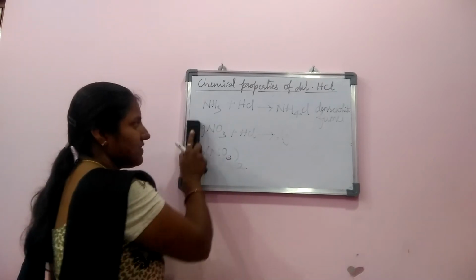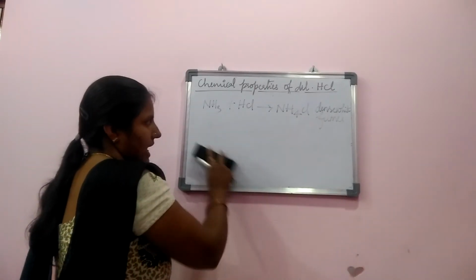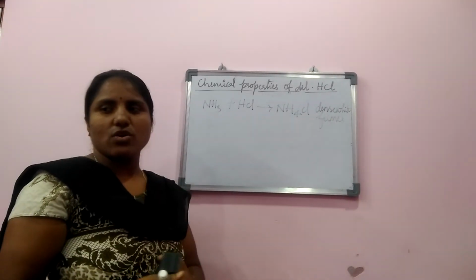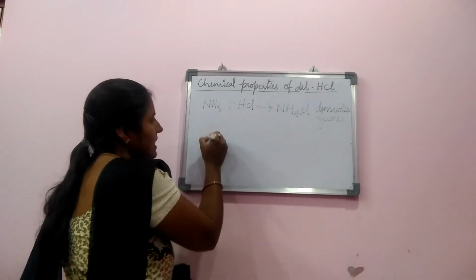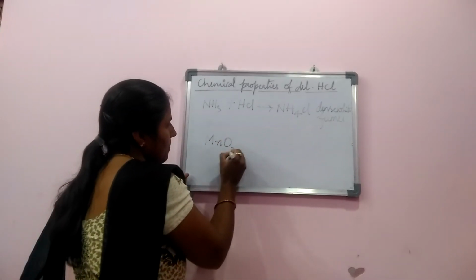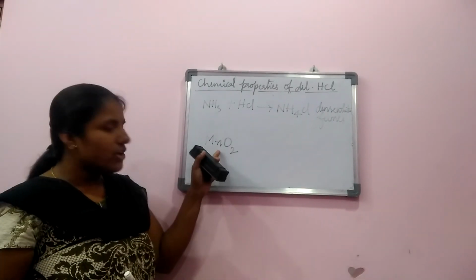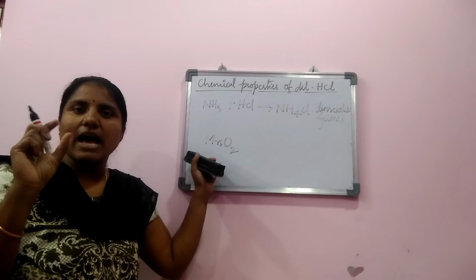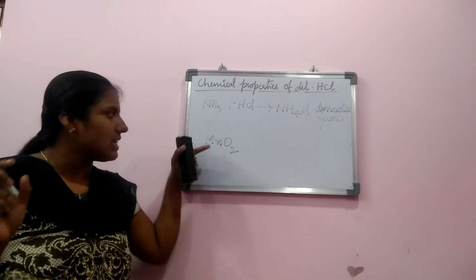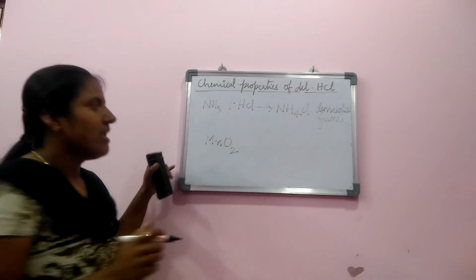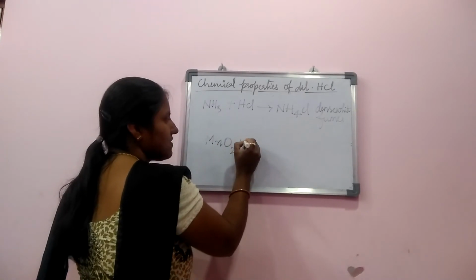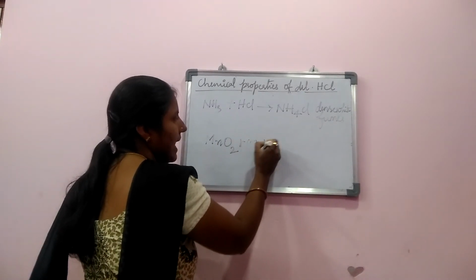Now we have one more test for the concentrated hydrochloric acid. Concentrated hydrochloric acid is added to manganese dioxide, MnO2. Manganese dioxide is a black color powder. Mostly you can find it inside batteries, where the black color powder present is manganese dioxide. When manganese dioxide reacts with concentrated HCl,